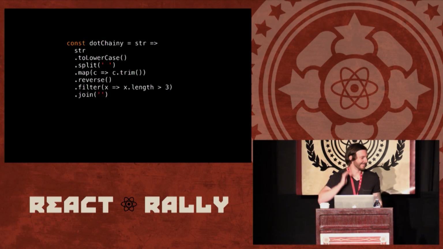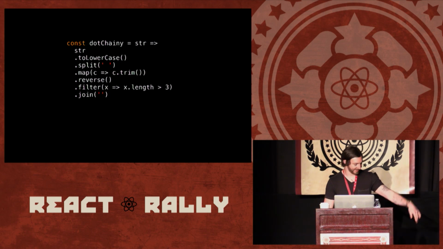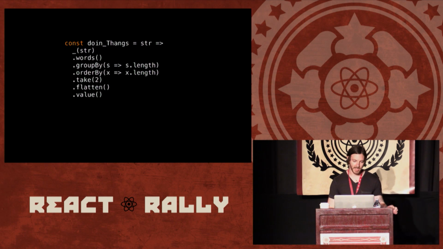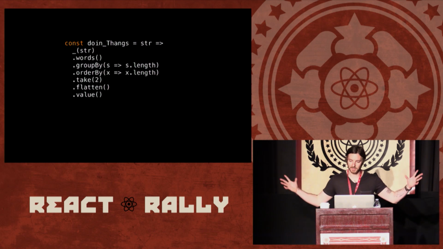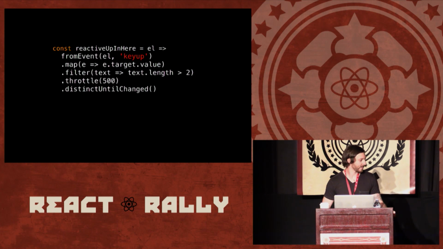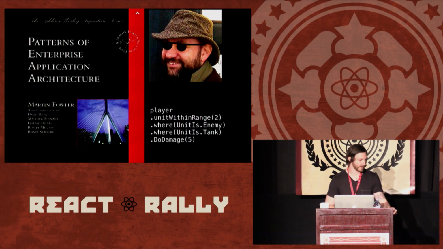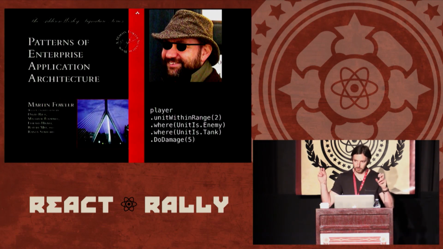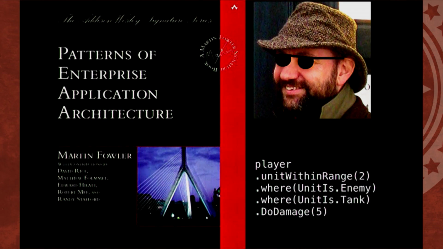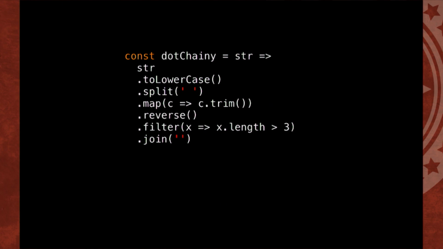Just messing around. So who likes dot chaining? Hey, dot chaining is great, right? So we're just dot chaining along. It's all good. We can do this with Lodash or Underscore, and that dot value extracts it or whatever. And we have this RxJS style. It's pretty great. And I'm not talking about fluent interface where we return this for dot chaining and mutate some internal state. No, I'm talking about just normal data types with dot chaining.